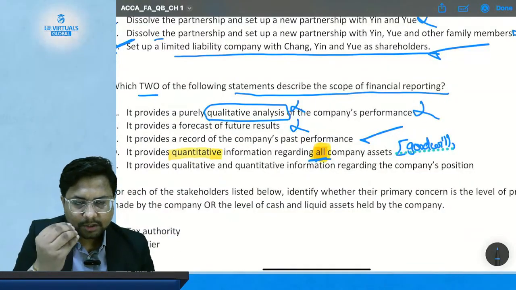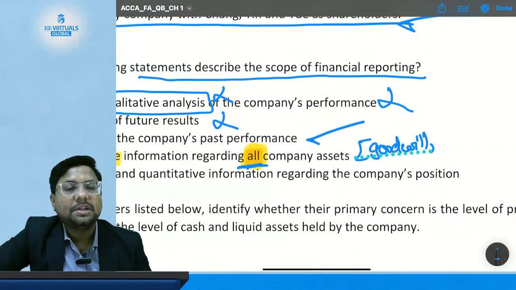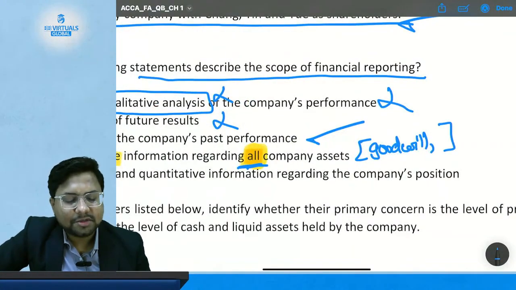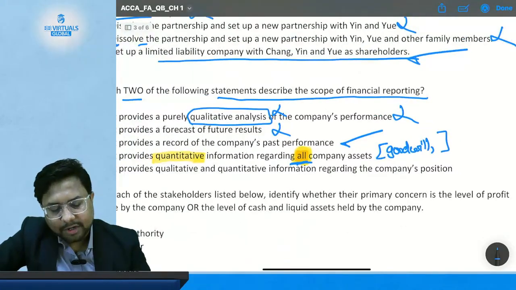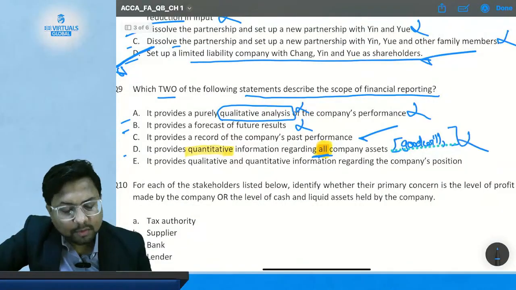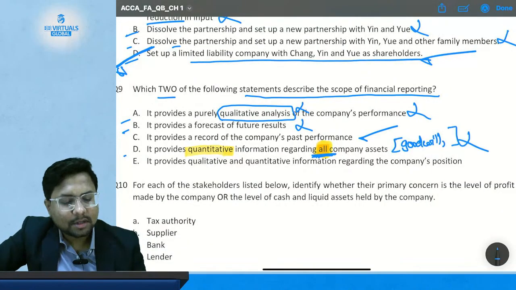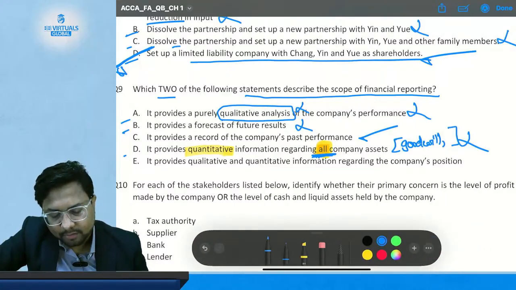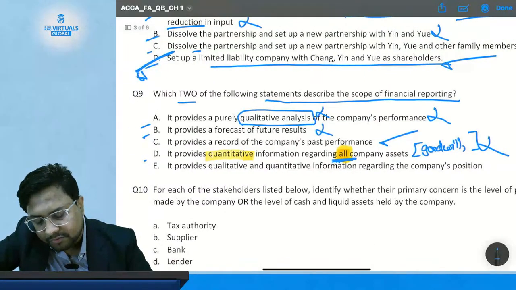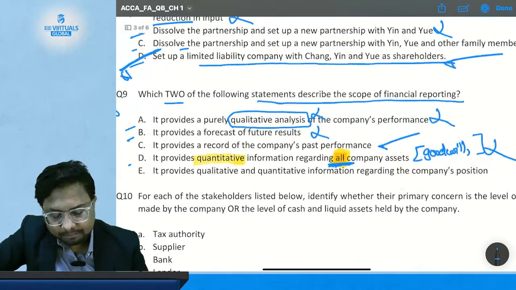So it does not include all, like goodwill and some intangible assets which are still in construction or still in development, which are not yet recorded in the books. So this option is not correct because it includes all assets. If the word "all" was not there, we would consider this option correct. So this is also a good question where you have to think about all these things in detail.